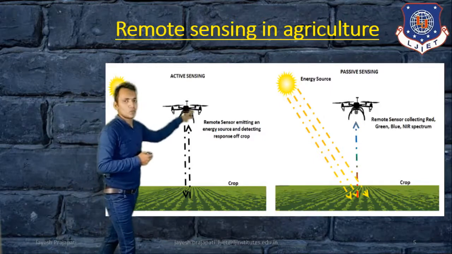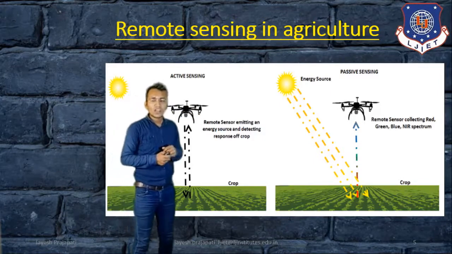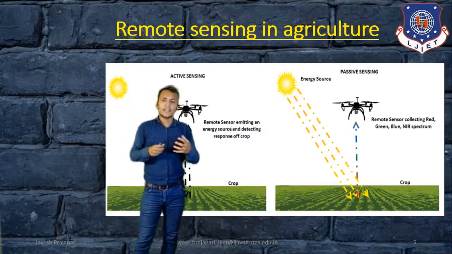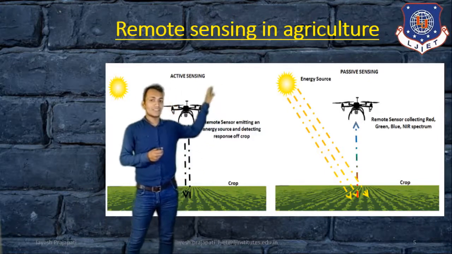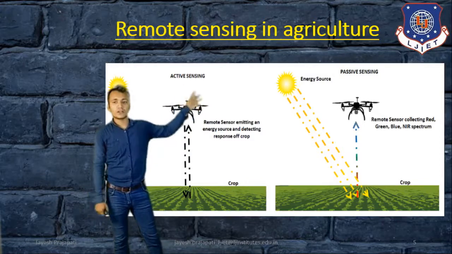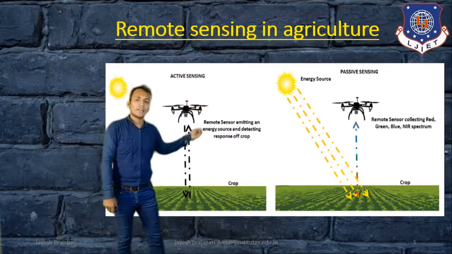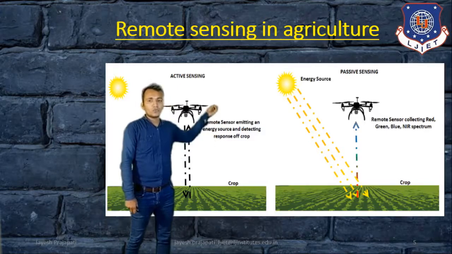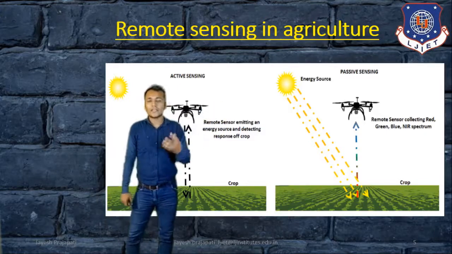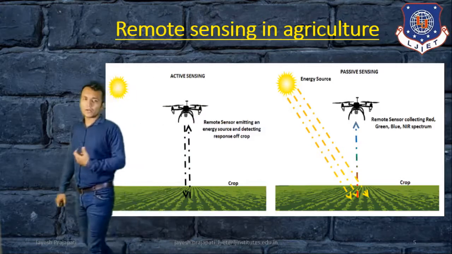In the case of passive remote sensing, it can provide information about the crop by using sunlight as the energy source. It detects in the red, green, and blue bands, and then detects the crop condition.